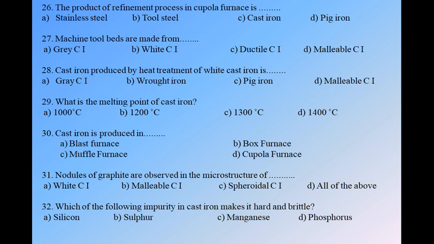Next, question number 32. Which of the following impurities in cast iron makes it hard and brittle? We have four options: silicon, sulfur, manganese, and phosphorus. So option B is correct, that is sulfur. Sulfur is the one thing which makes cast iron hard and brittle.